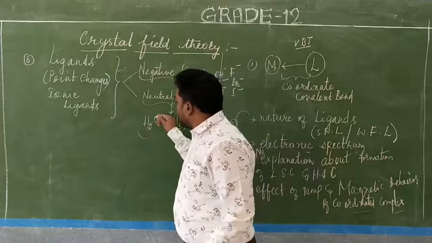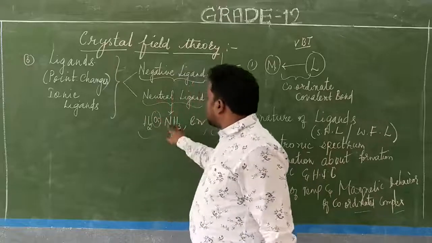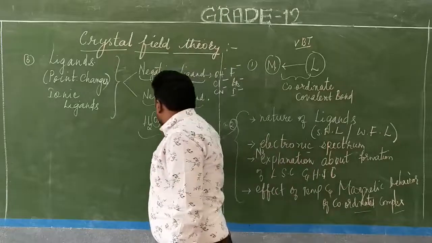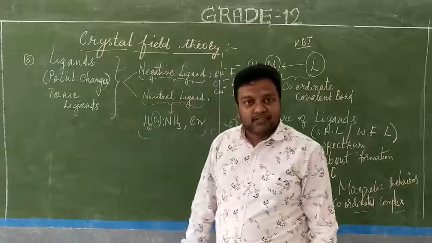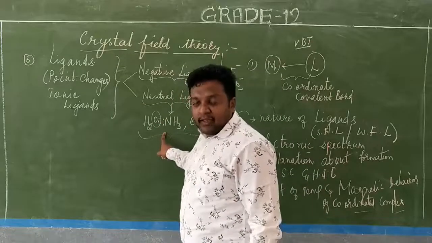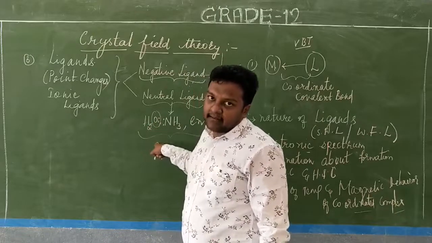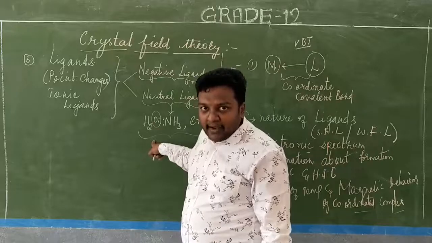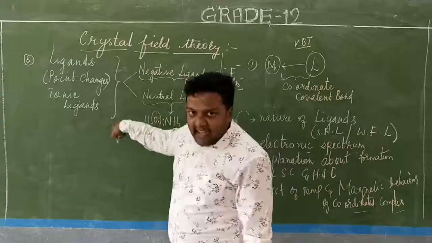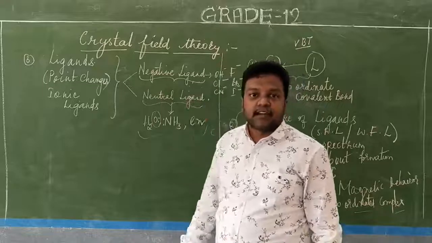In case of water, the oxygen will have the lone pair of electrons. In case of amine, the nitrogen will have the lone pair of electrons. Correct? So the lone pair of electrons present in the negative part of the ligand has a dipole moment, which gets attracted towards the central metal atom or ion.